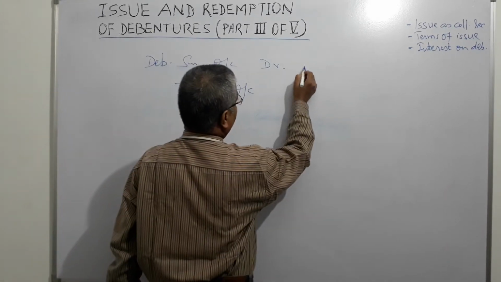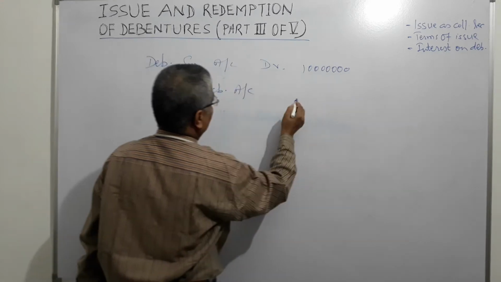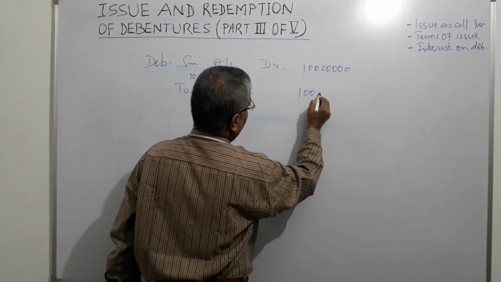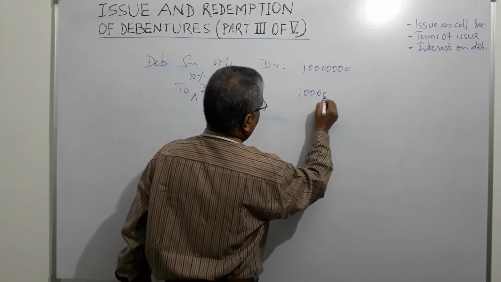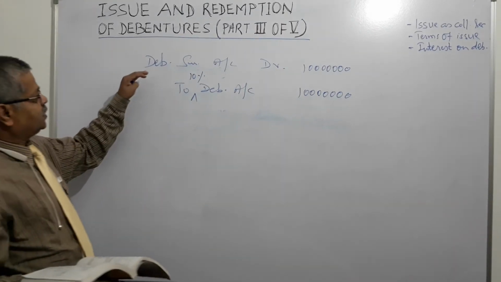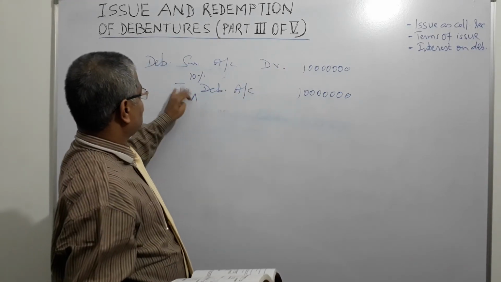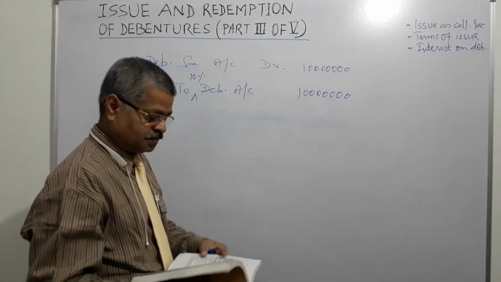Here it will be 1 crore, and here also it will be 1 crore. Debenture suspense account debit 1 crore to 10% debenture account.